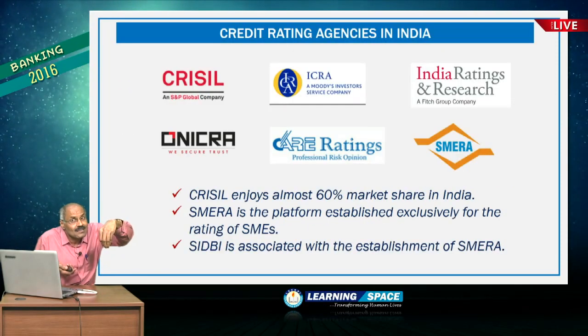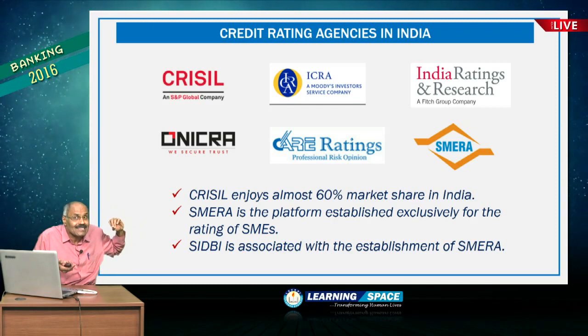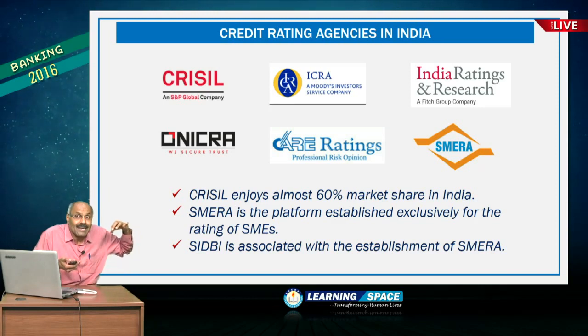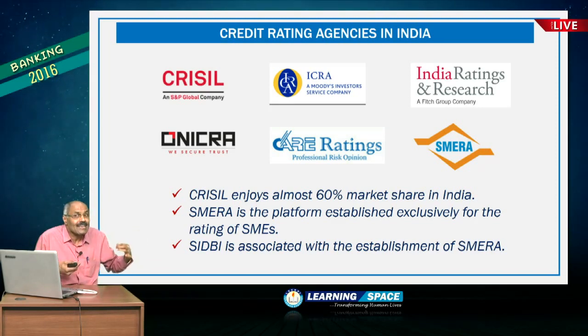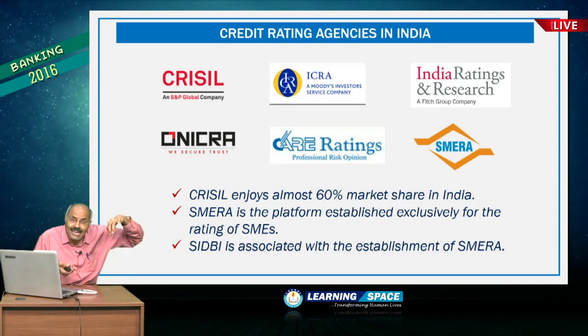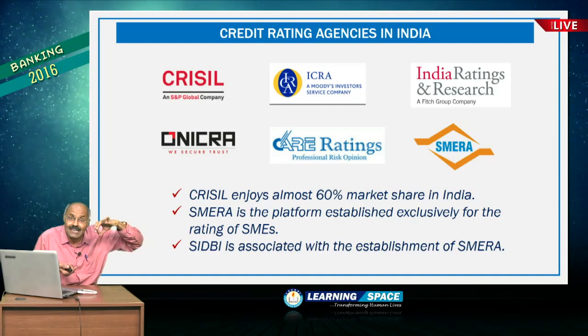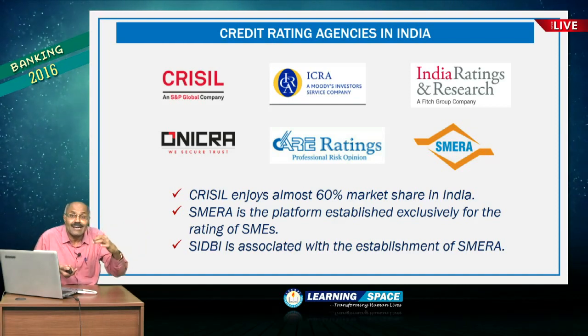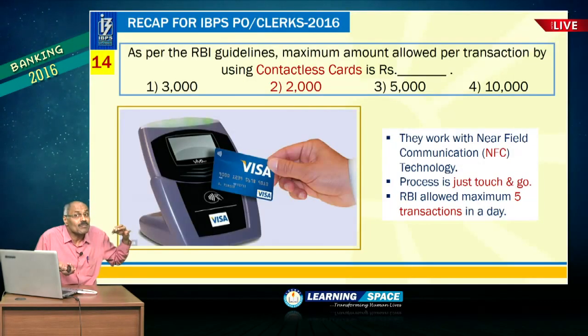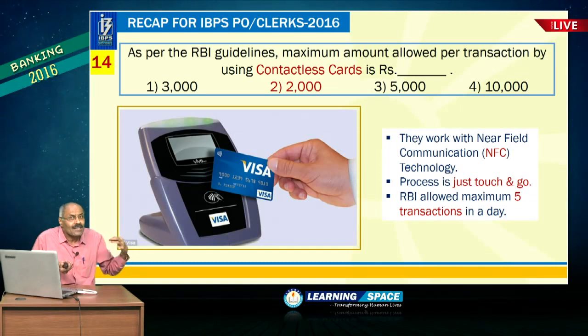as far as credit rating agencies are concerned. And if you look at the credit rating agencies in our country, CRISIL, then ICRA, then India Ratings and Research, these are some of the credit rating agencies in our country, and CRISIL has almost 50 to 60% market share in our country. And please do not forget, CRISIL is an S&P Global company, the Indian subsidiary of S&P or Standard and Poor's. So, CRISIL is the largest credit rating agency in our country, and CIBIL is the largest credit information company in our country.